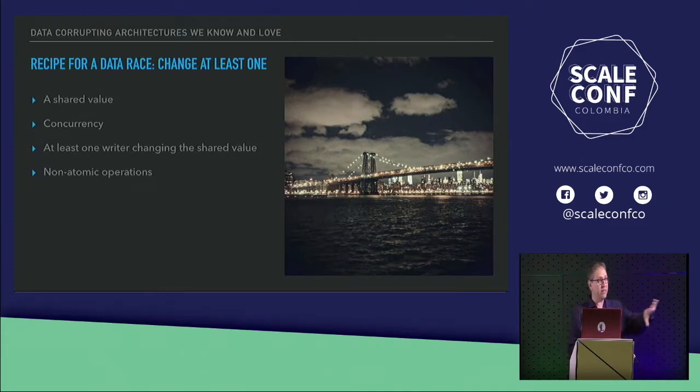So we need to get rid of at least one of these things, potentially more than one of them, depending on how we want to go about tackling this. We either need to not have shared values, we need to not have concurrency, we need to not have writers that are writing to the shared value, or we need to make sure that every single one of the operations that we're doing is somehow atomic, right?